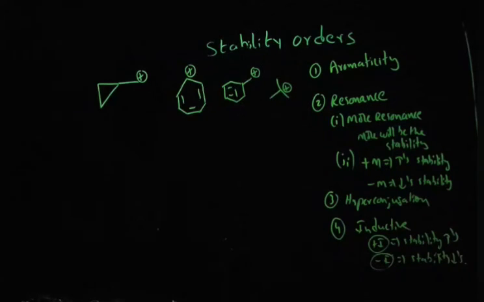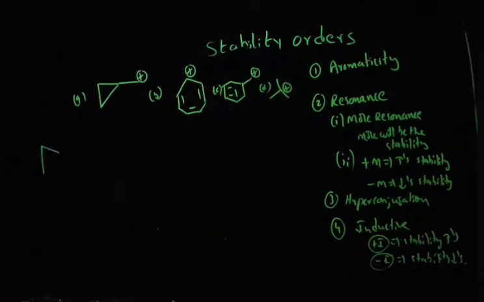So all four options are there. We have to decide which one is more stable, which one is less stable. The first case is very important. Option A is very important, guys. Carbocation next to a cyclopropyl ring is a different case.